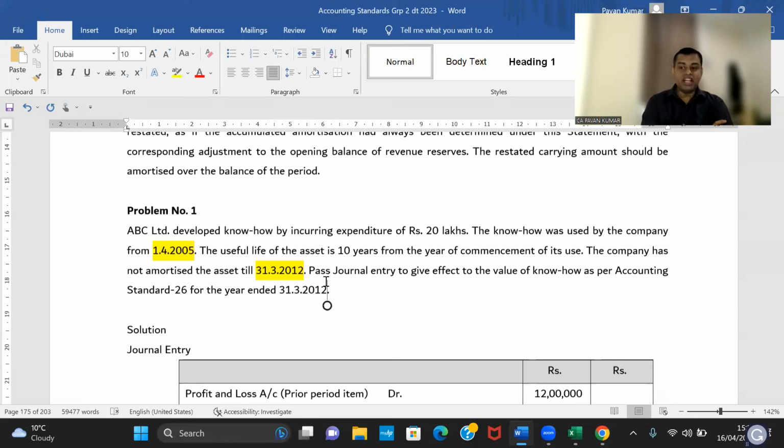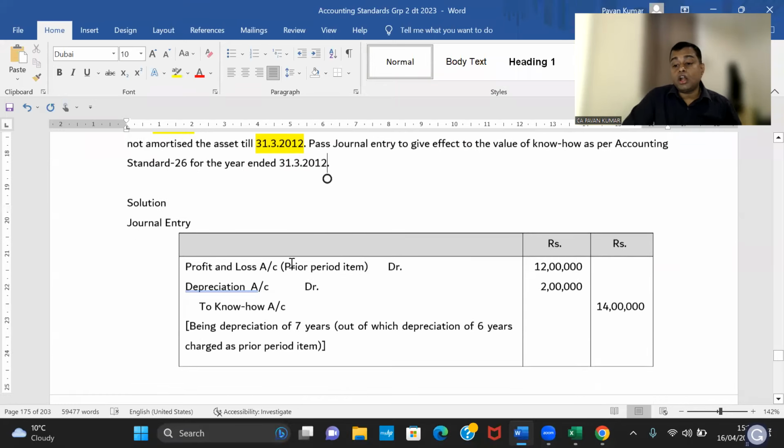But the beauty is total 14 lakhs will hit current year P&L only. But logically, last 6 years accumulated P&L is there in the reserves. P&L opening balance is accumulated balance of last all the years. So total 14 lakhs I charge P&L. But 2 lakhs I charge as current year depreciation. Remaining 12 lakhs I'll disclose as a prior period item.